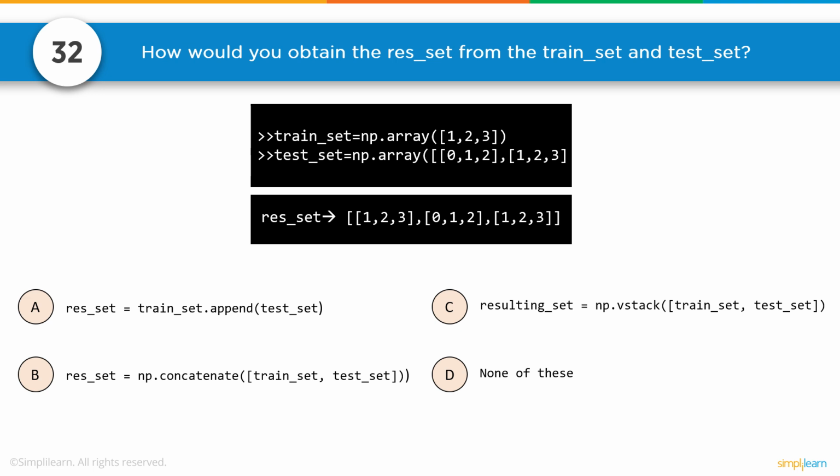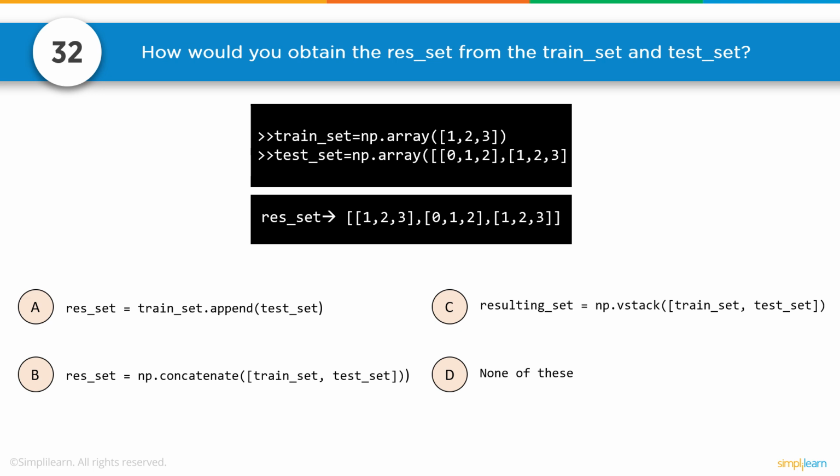And let's look at np.concatenate versus np.vstack. Concatenate would put one set after the other, so it would probably give you an error, because one set is 1, 2, 3, and then we're going to concatenate array 0, 1, 2 and array 1, 2, 3, the array of arrays, onto the end of that. What we really want to do is stack, and by the way, there are variables you can put into concatenate that can change this, so you could use concatenate with a lot of fudging around.